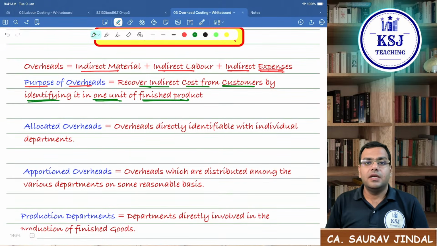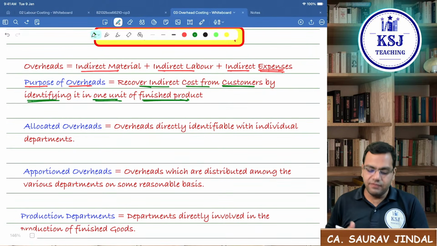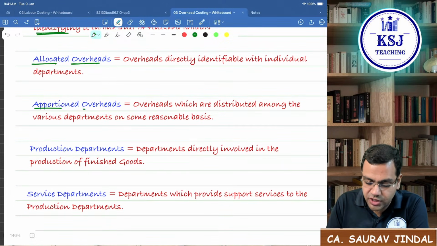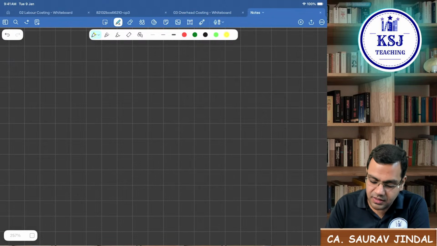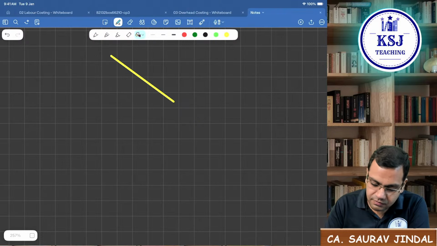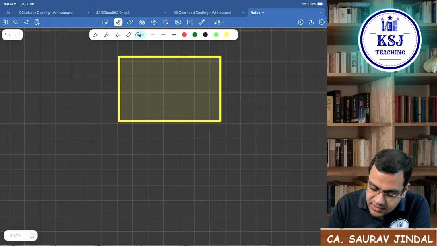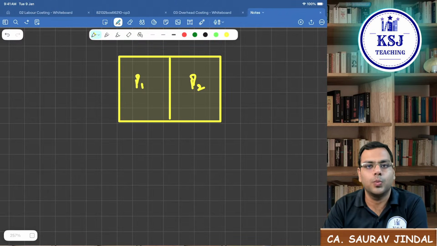Now, when we talk about overheads, there are two types of overheads which are mentioned. One we call it as allocated overheads. Another one is apportioned overheads. Now, what are allocated overheads and what are apportioned overheads? Let's say there is a factory area, right? This is the factory area. Now, in this, there are two departments I am saying. This is your department 1, P1. This is your department P2, right?